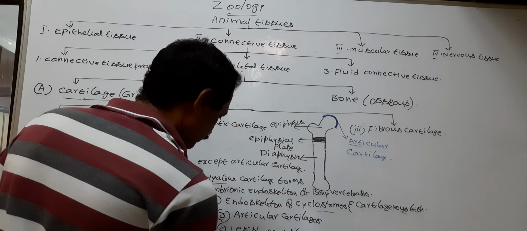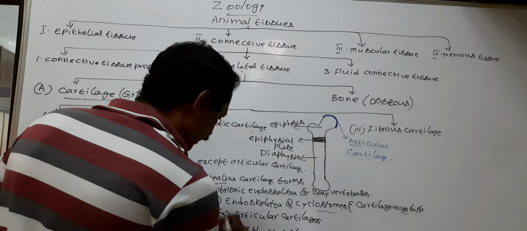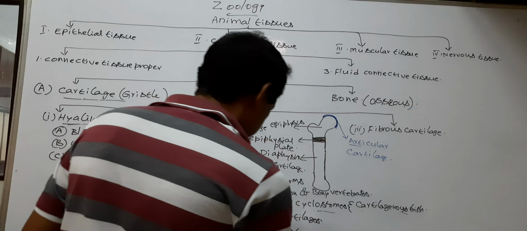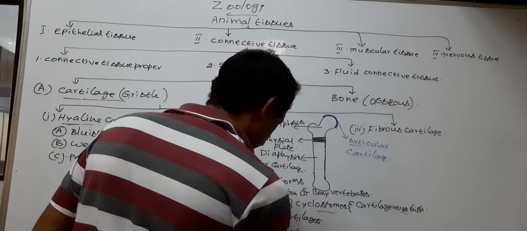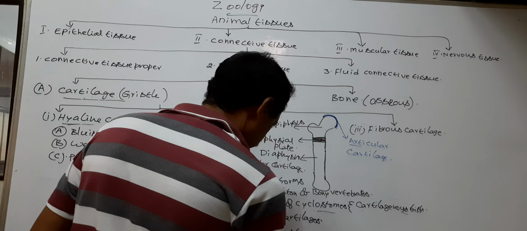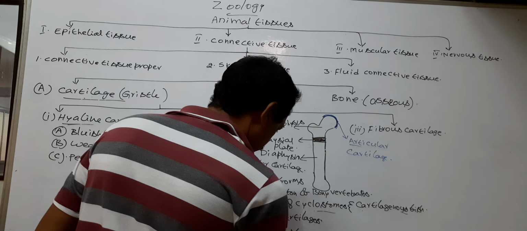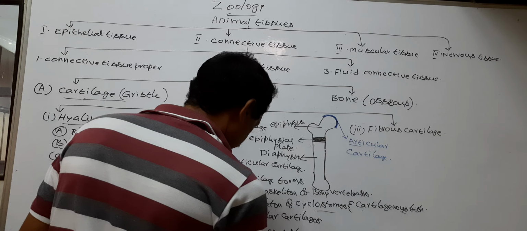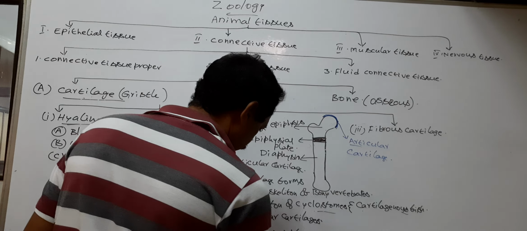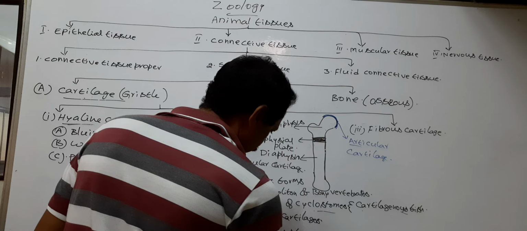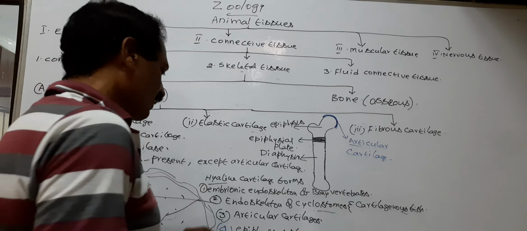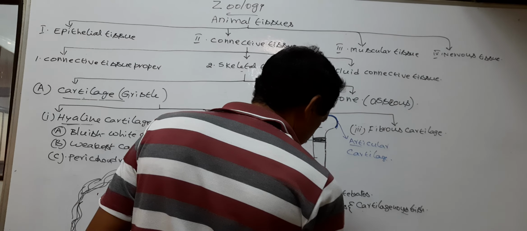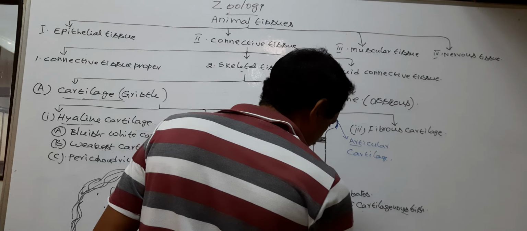Next, hyaline cartilage forms sternal costal cartilage. Costal cartilage is also called sternal cartilage.